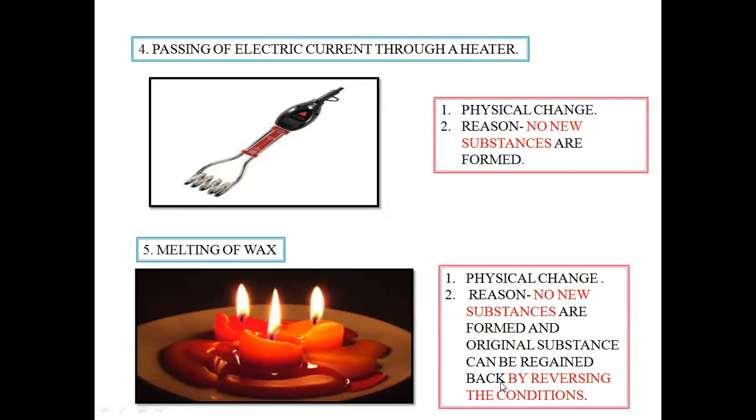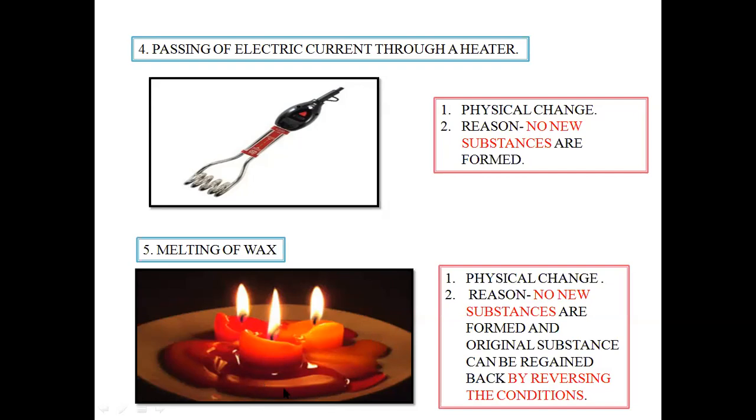So over here, what happens on burning: due to absorption of heat energy, this solid candle gets converted into liquid wax. And when this wax comes in contact with a cold surface like a table surface or some other substance, on reducing the temperature, what happens?